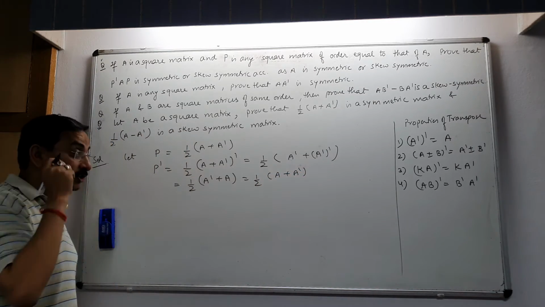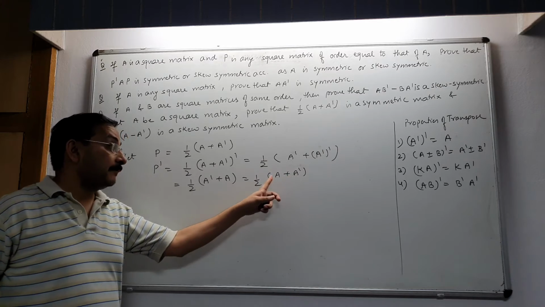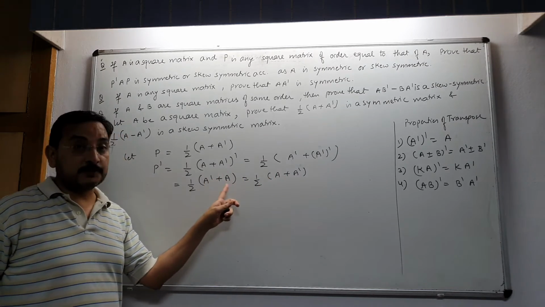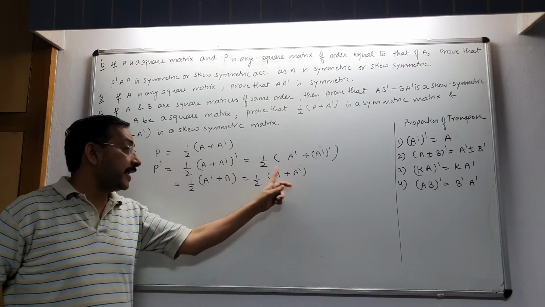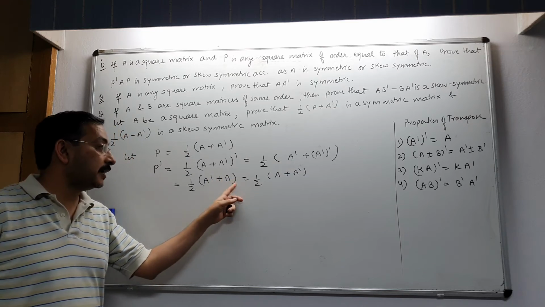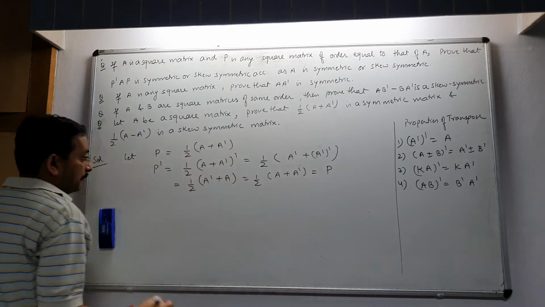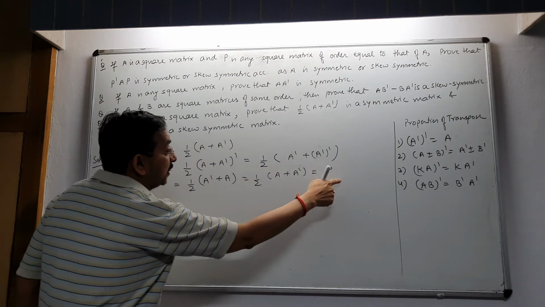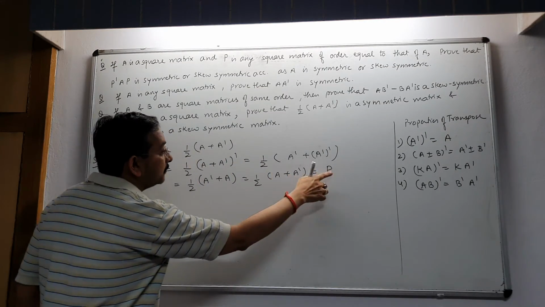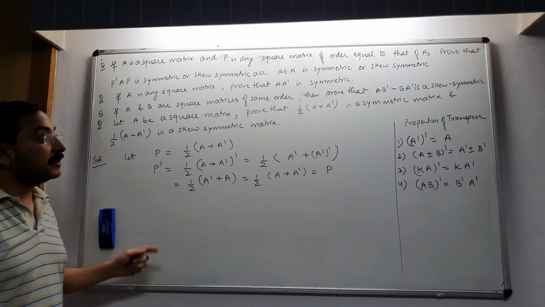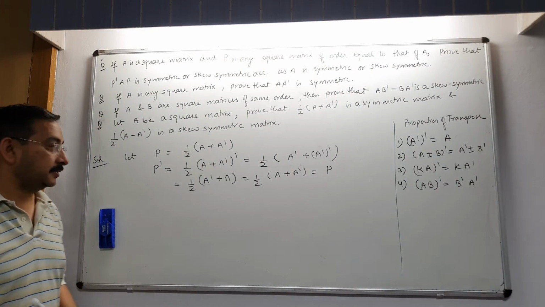Matrix addition follows commutativity, that is, A plus A transpose equals A transpose plus A, which is equal to P. So P dash equals P. Therefore, P is a symmetric matrix.